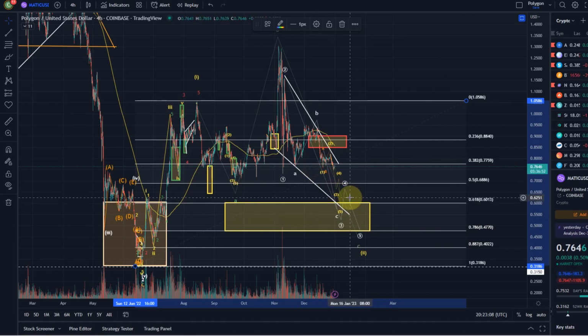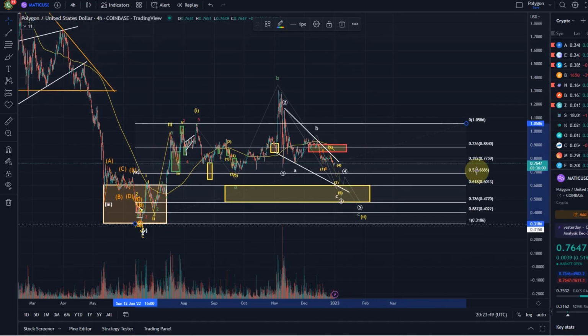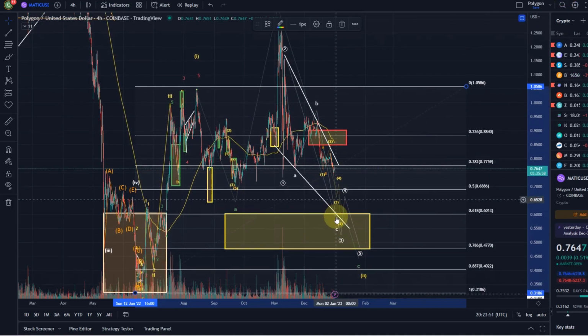And this would be the first target, I think, that is really relevant here for the move to the downside. Before that, we will have some support at the 50% Fibonacci retracement here at 68.8 cents. But looking at the subwaves and how it is unfolding, I don't believe we're going to find support there. I think we are going to drop below it and should end somewhere in this yellow support area. Then we have a chance to turn around in a wave 3, which should take us to a new high. But of course, the condition is that this wave 2 is holding.